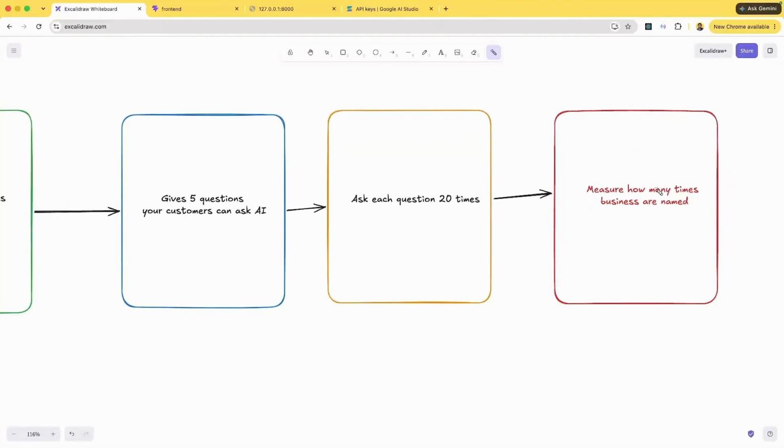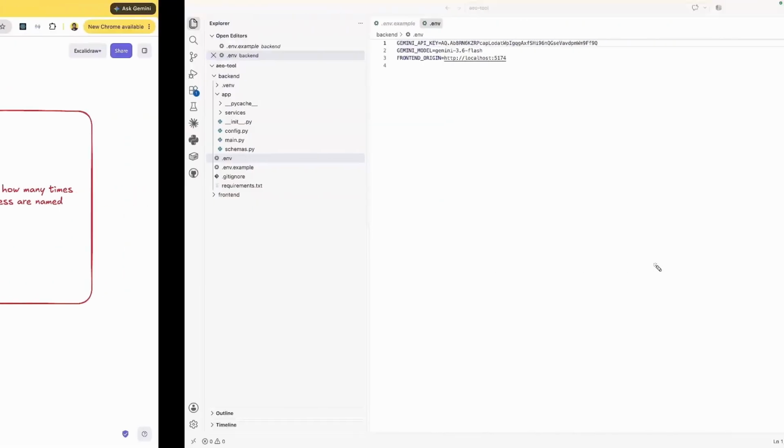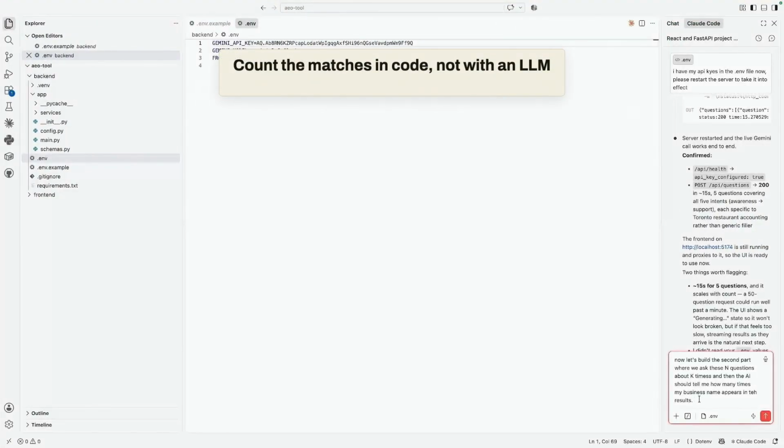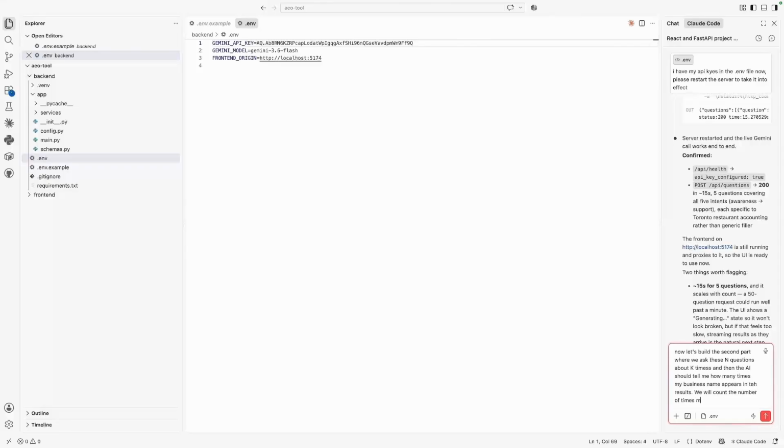You can either ask an LLM to count how many times your business was named, or you can do it via code as well. So we'll try to do it via code first, just to save some cost on tokens. So we will count the number of times my business is named by using Python code and not an LLM.